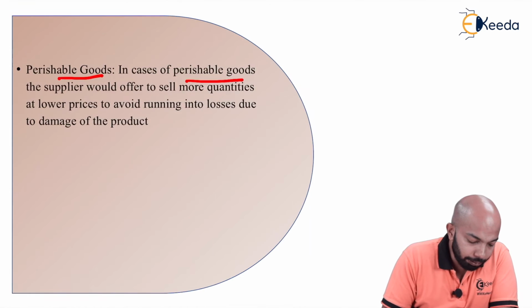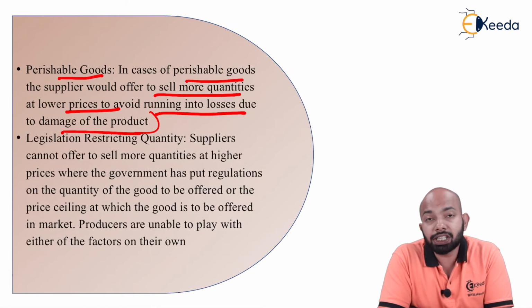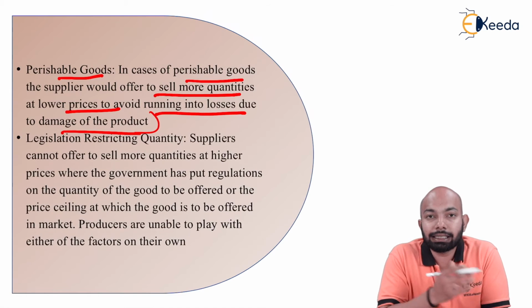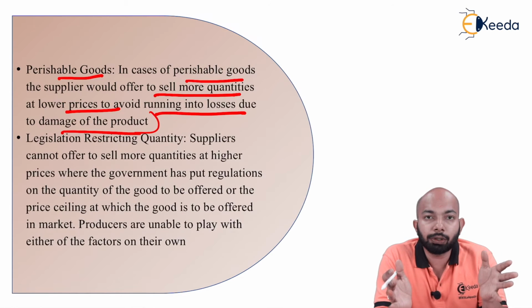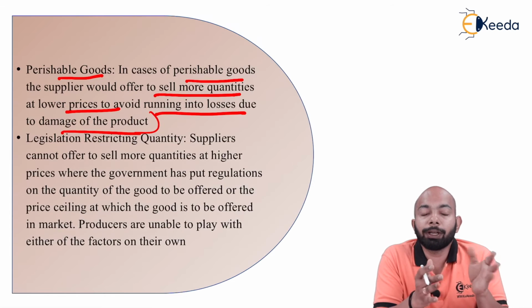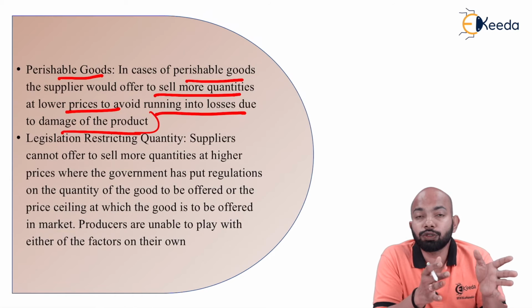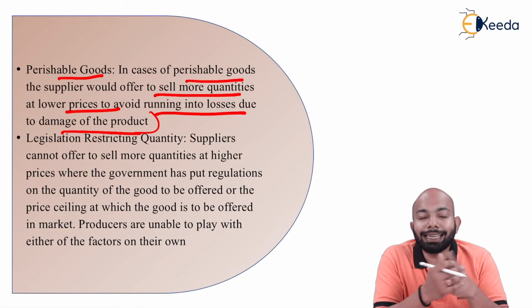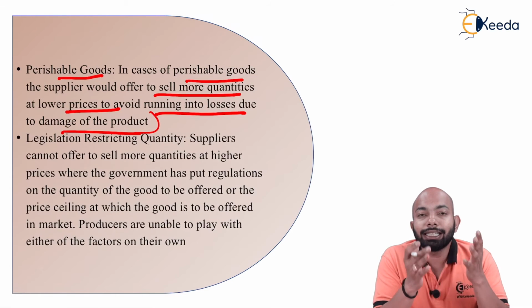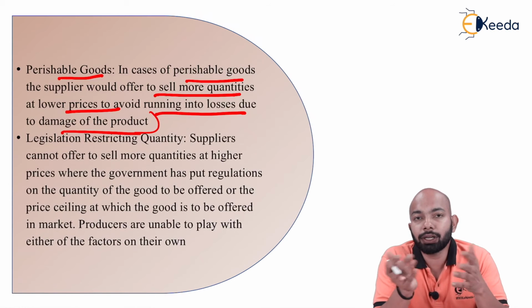In cases of perishable goods, the supplier would offer to sell more quantities at lower price to avoid running into losses due to the damage of the product. Now if you have a lot of quantity of perishable goods, for example apples, those are goods whereby you have a restricted time frame. If you're keeping those goods for more than that time frame, they might perish, or rather they might get completely decayed, and you won't be able to sell them at any price you want to.